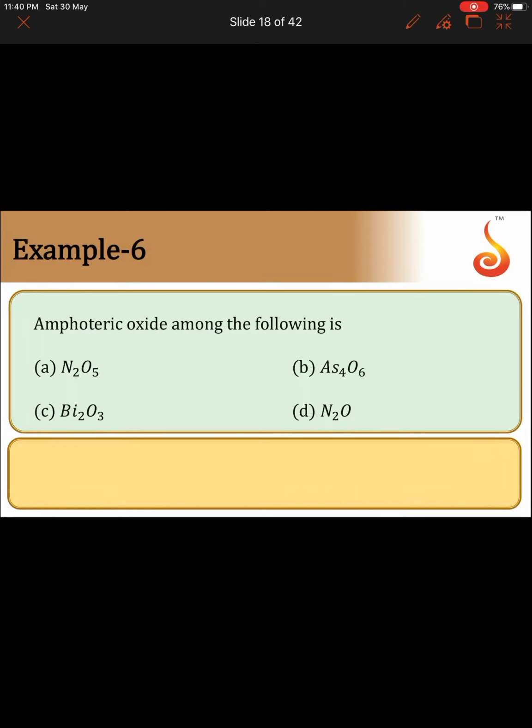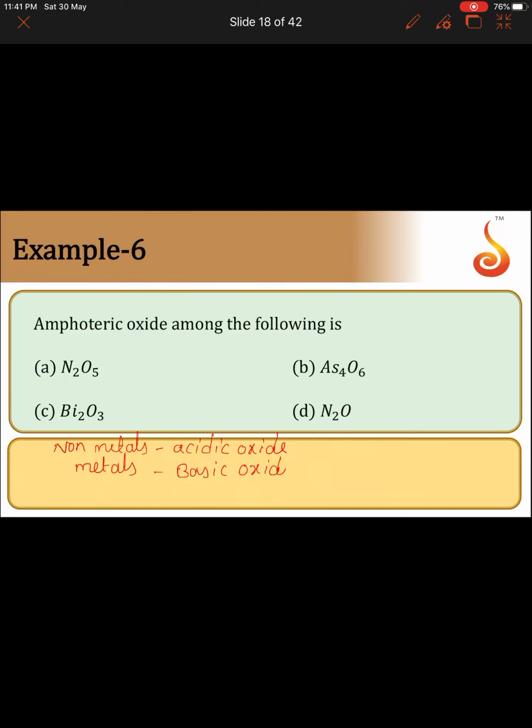Amphoteric oxide among the following is... Generally, non-metals will form acidic oxides. Non-metals will form acidic oxides. Metals will form basic oxides.